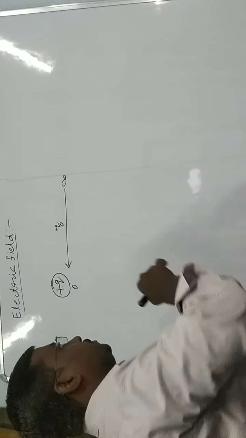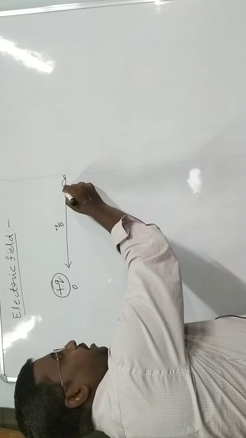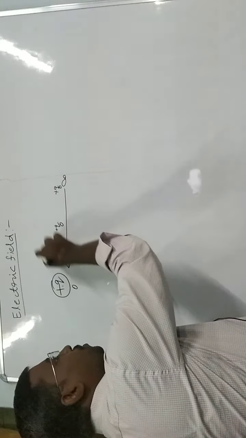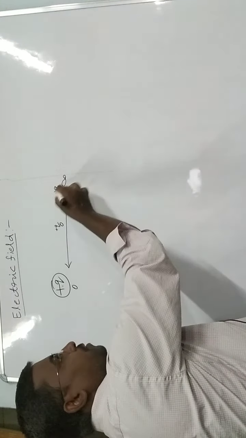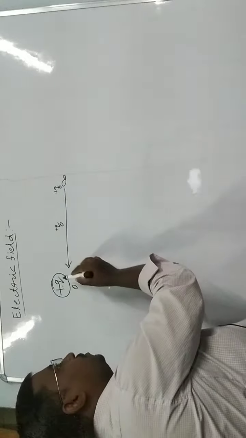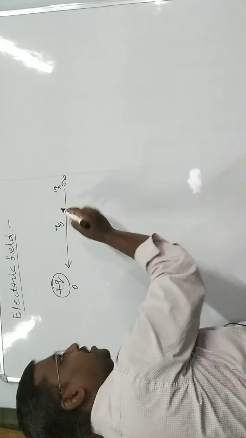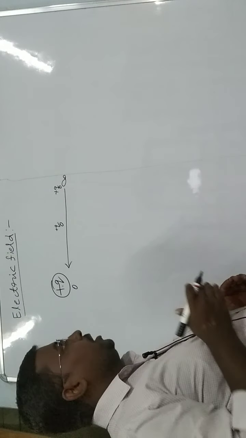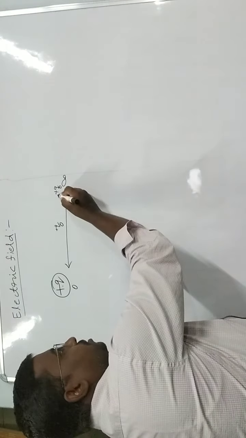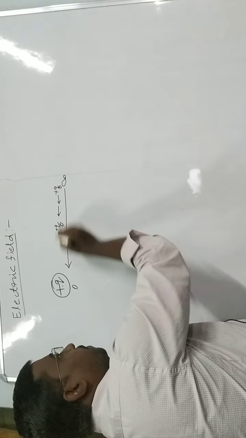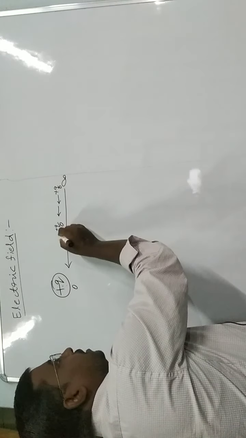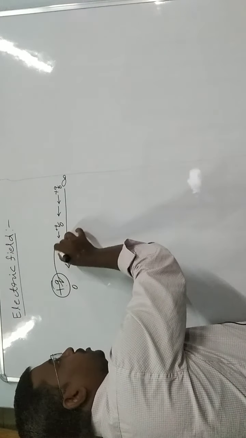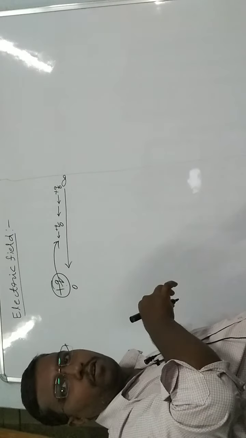In this situation, at infinity, on plus Q naught there is no force, that is, no repulsion force, because it is a very long distance. In case the test charge plus Q naught moves towards the plus Q, then at a particular place a force will act on it.